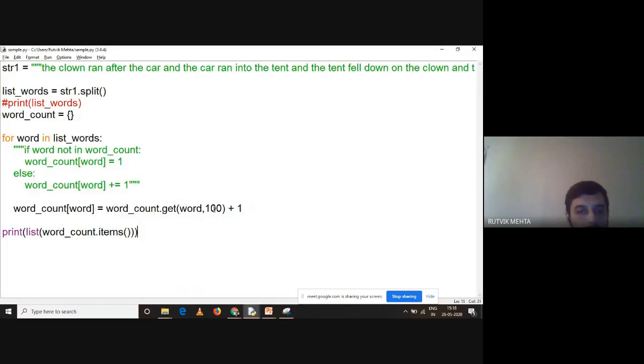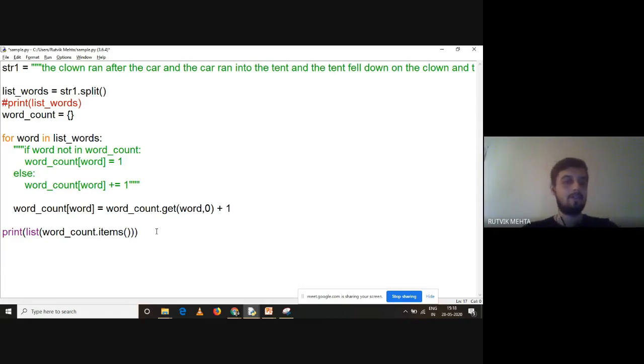So I'll make it 0. I don't want to make it 100, right? And see how this works. Word count is a dictionary, items is a method on it, and it returns a combination of two different data structures, list and tuple. So we started with a string, we converted it into a list, then we used a dictionary, and again we converted our dictionary representation into a list of tuples. Getting it? This is a very complex structure to understand, right?